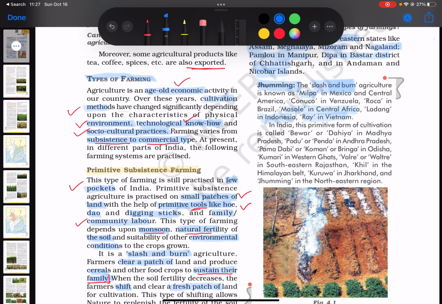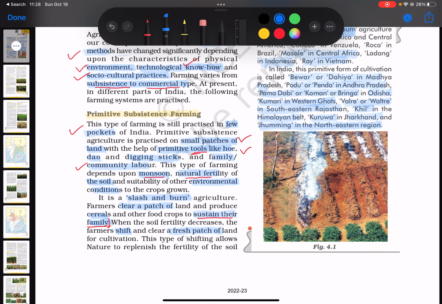Now, in India, this primitive cultivation is also called by some names like Bewar or Dahiya in Madhya Pradesh, Podu or Penda in Andhra Pradesh, Pamadabi or Koman or Bringa in Odisha, Kumari in Western Ghats, Valre or Valtre in southeastern Rajasthan, Khil in the Himalayan belt, Kurua in Jharkhand, and Jhuming in the northeastern region. And this is a good picture here, which just shows an example of how people burn some of the patches of the land and then they will be cultivating it.